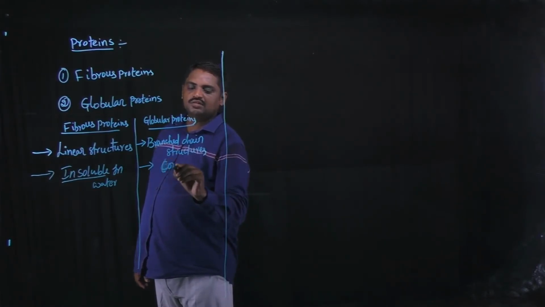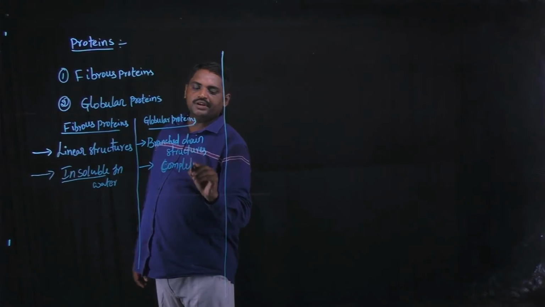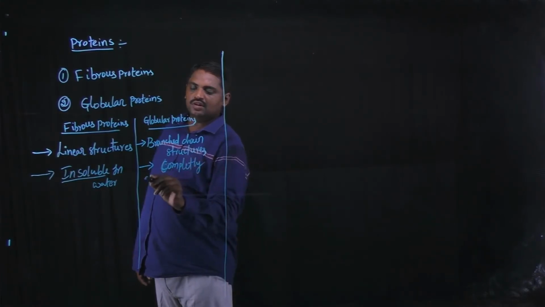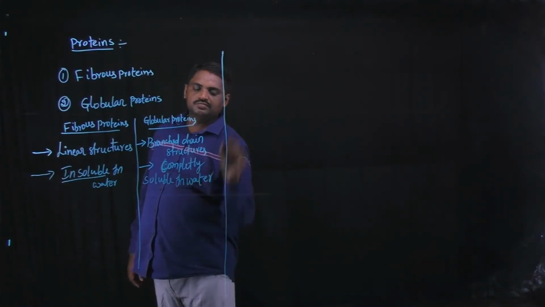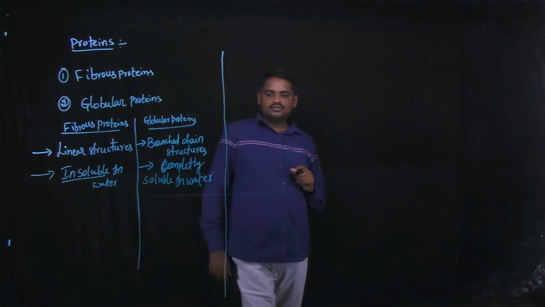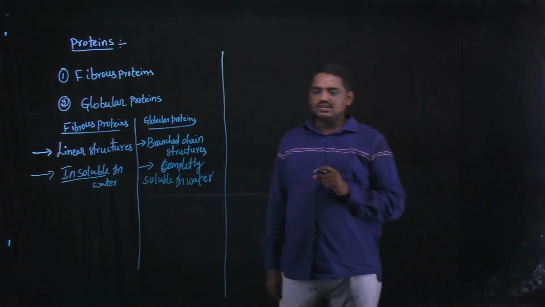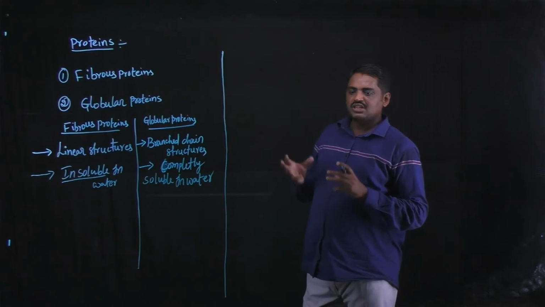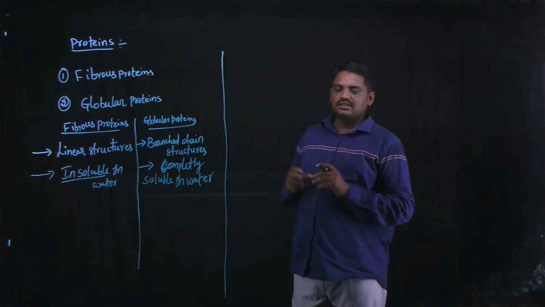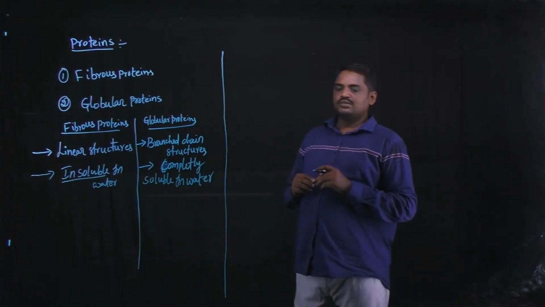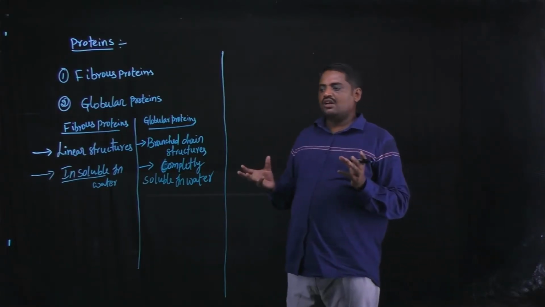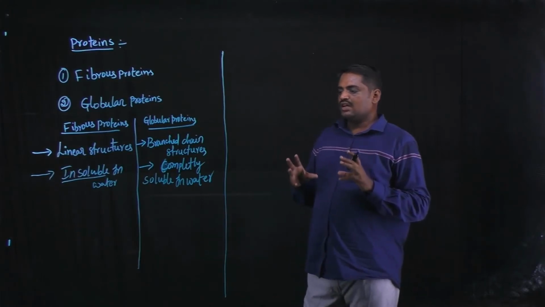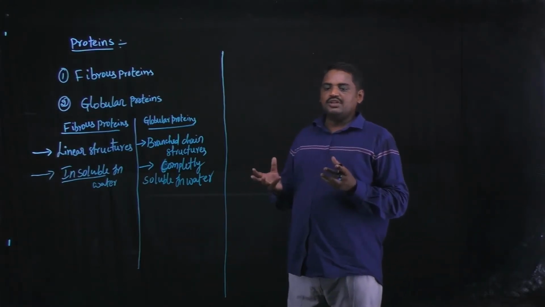So fibrous proteins are linear structures but insoluble in water, while globular proteins are branched chain structures, not linear, and completely soluble in water.